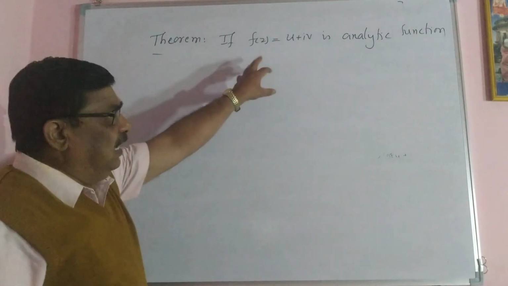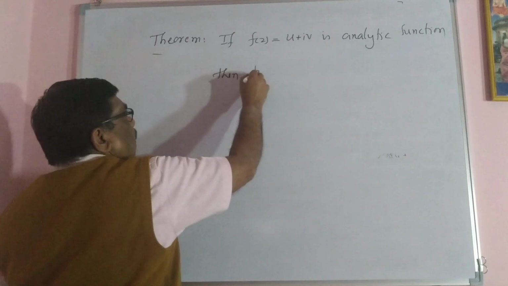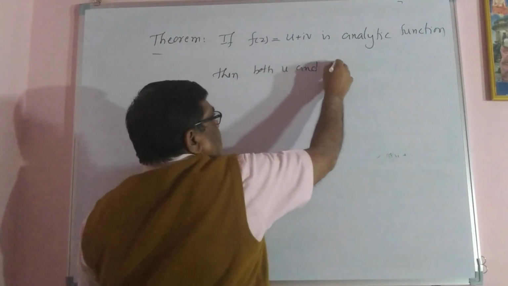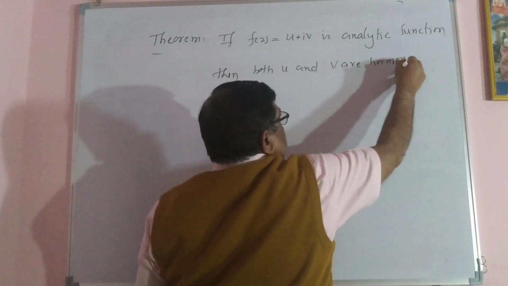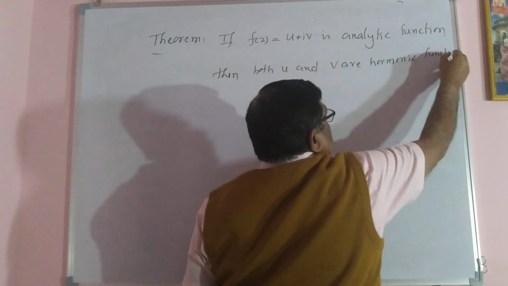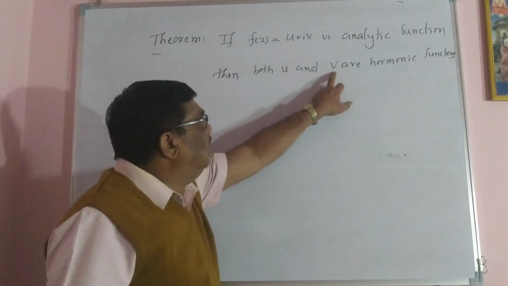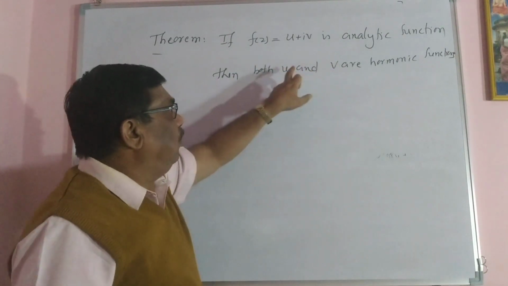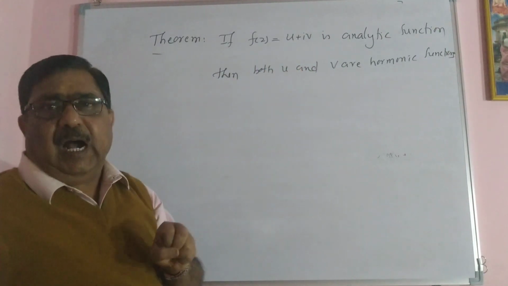suppose this function is analytic, then both u and v are harmonic functions. Both are harmonic functions. Here this v is called the harmonic conjugate of u. You have to prove both u and v are harmonic functions.